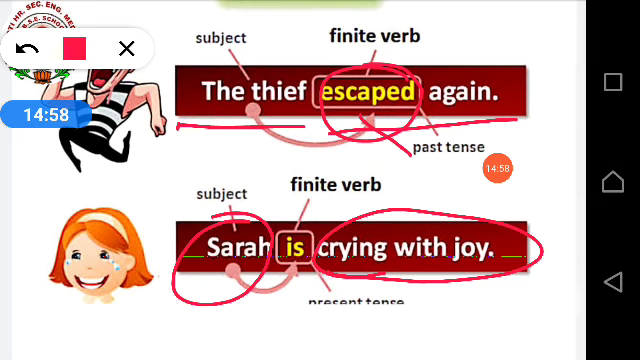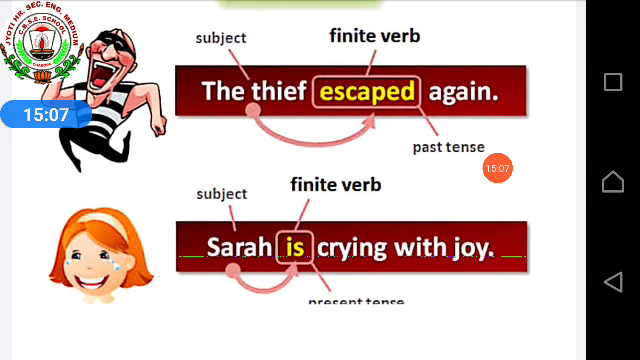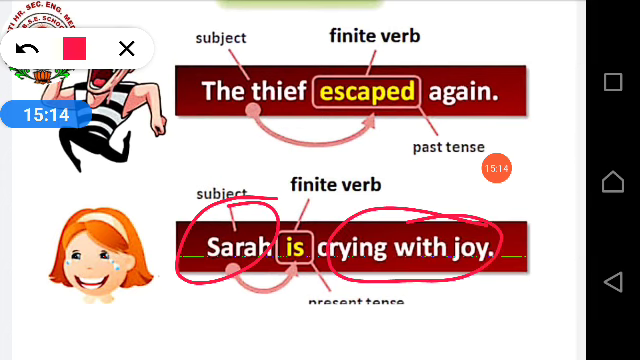So what are subject and predicate? I told you in the sentence also. Sarah crying with joy. Sarah is the subject because the sentence has been divided into two parts: subject and predicate. Sarah is the subject, crying with joy is your predicate. Why is Sarah the subject? Because about whom we are talking.